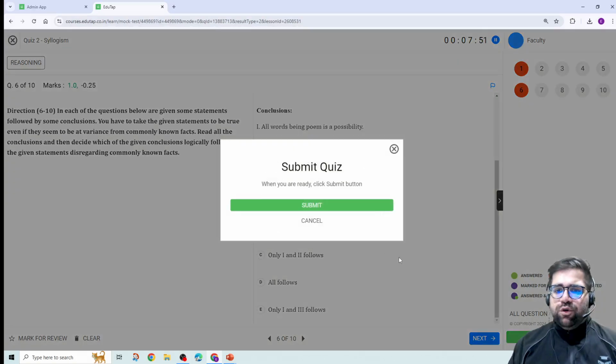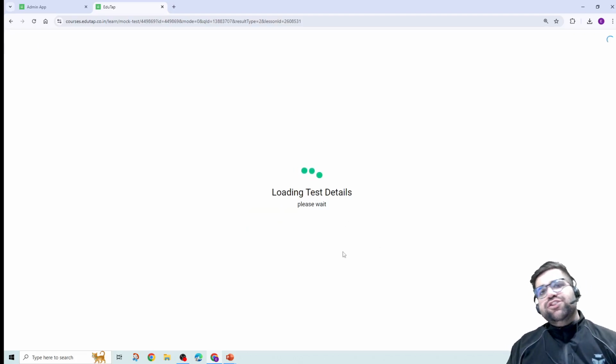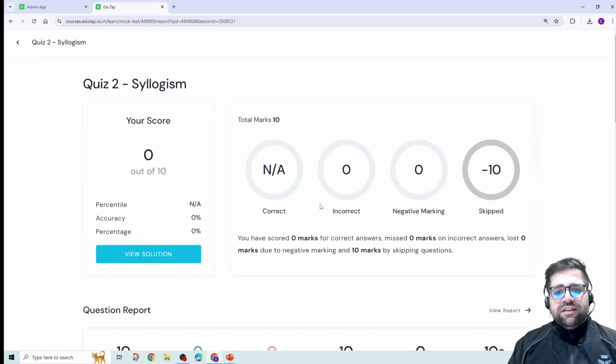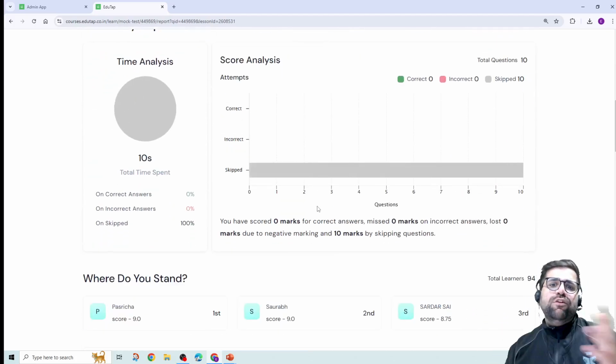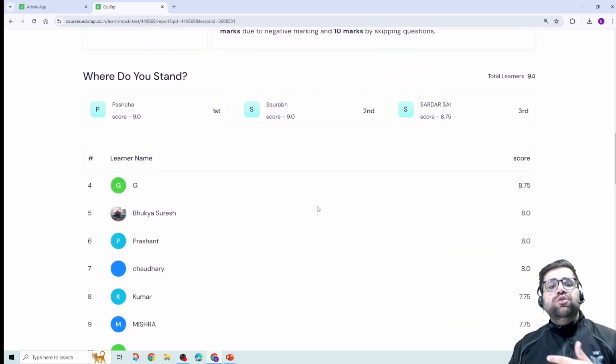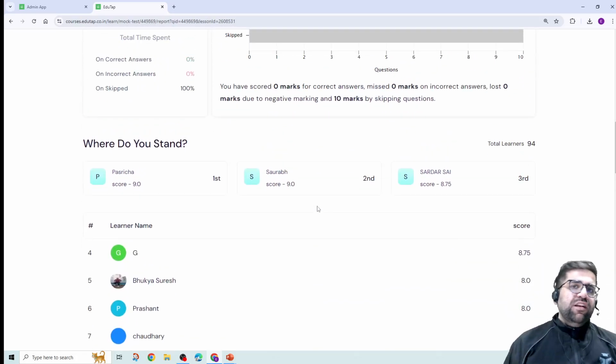Okay, once you are done with the questions, you can press submit, and the detailed analysis of your quiz will appear. You will come to know how many questions you have attempted, how many you have skipped, how many you could have done better, and you will also get your toppers rank if you are in the list of toppers.